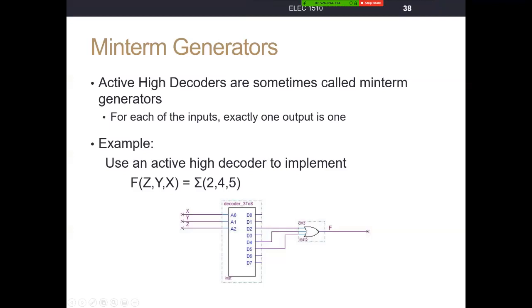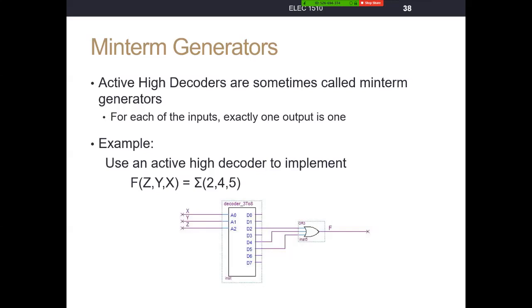is a 1. And we've seen in this example, where we have a 3 to 8 decoder, that when the input is the binary 0, 0, 0, which is a decimal 0, line D0 would generate a 1. For any other input, we know that line D0 generates a 0. In the same way, when our binary input is 0, 0, 1, decimal 1, we know that D1 generates a 1, and every other line generates a 0.